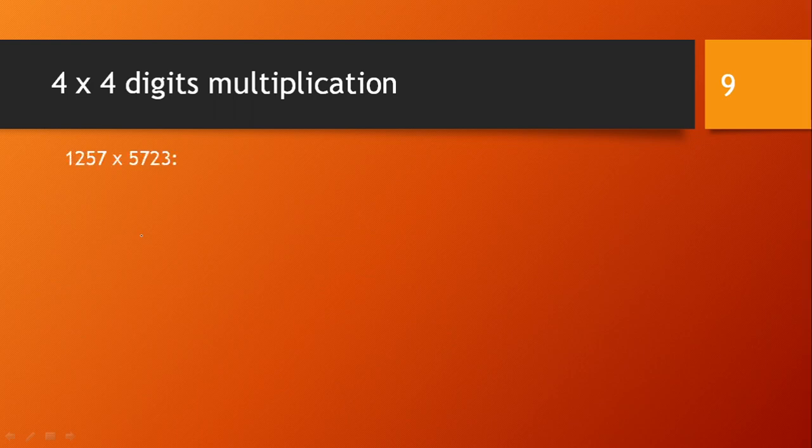So 4 by 4 digit. Let's take the example 1257 multiplied by 5723. We divide these 4 digits into pairs of 2 digits. 1 2 in one pair, 5 7 in another pair. Multiply with 5723, 5 7 is in one pair, 2 3 is in the second pair. And just follow the multiplication rules as we have seen in 2 by 2 multiplication, nothing else.